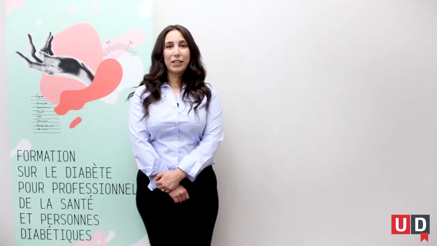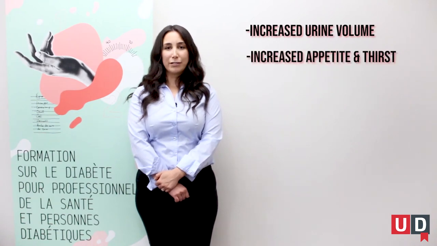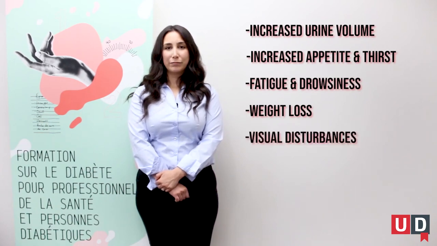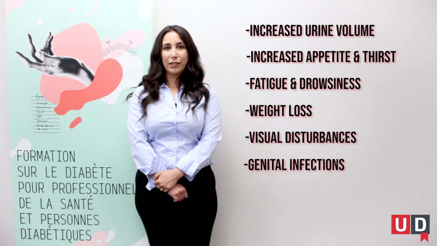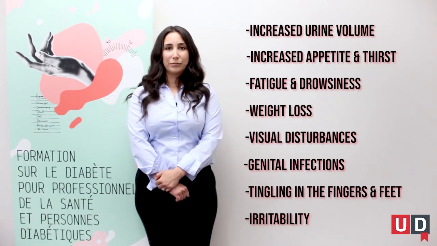The symptoms of diabetes include increased urine volume, increased appetite and thirst, fatigue and drowsiness, weight loss, visual disturbances, genital infections, tingling in the fingers and feet, and irritability. The signs are the result of hyperglycemia.